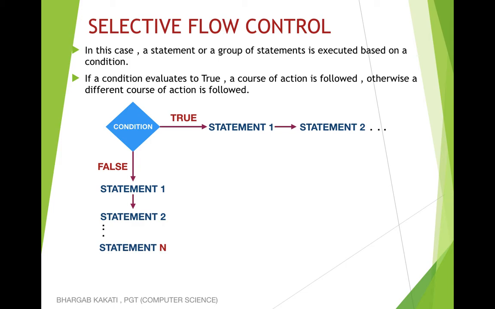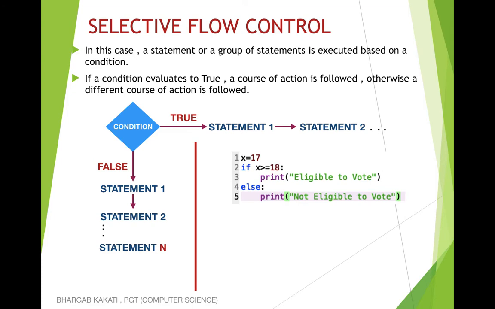Here, all the lines of code will not be executed. Only certain specific lines of code will be executed, depending upon a condition. To understand this, let us take a simple program which checks whether a person is eligible to vote or not.